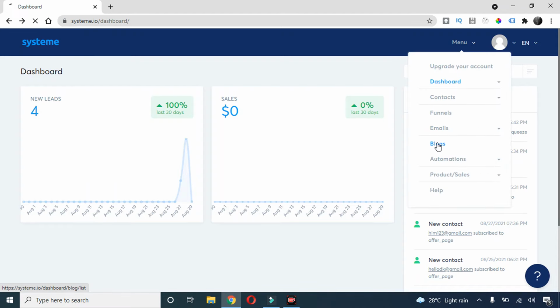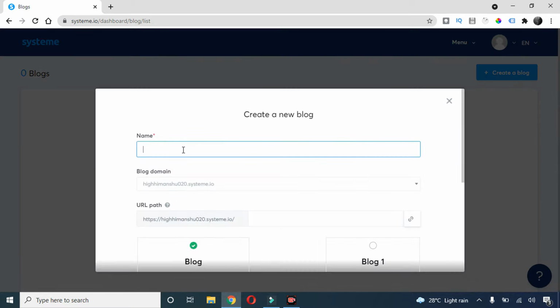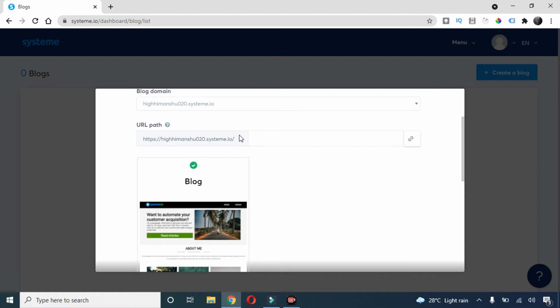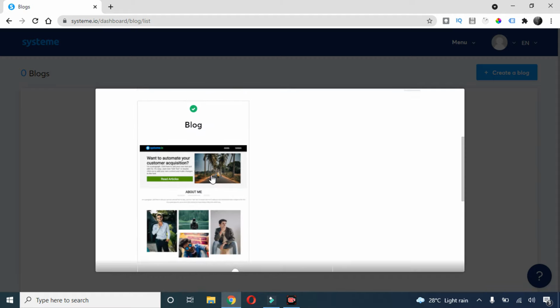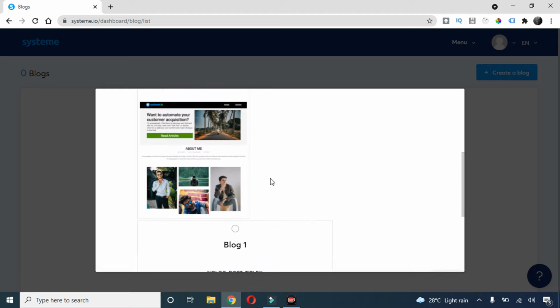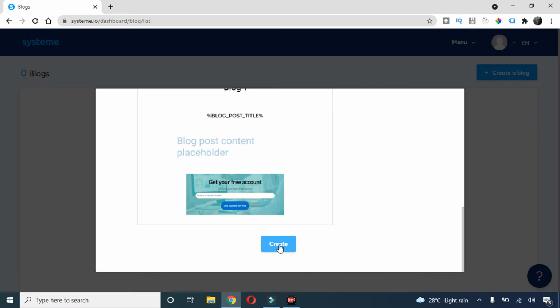Okay, just go to the menu here and choose this blogs and click on create a blog. Here you can put the blog name. So let's say I'm giving WordPress review. Okay, and here will be your blog domain, here will be the path, right? There are pre-built templates here, blog 1, blog 2, you can choose any of them. So I'm choosing this one and just clicking on create.